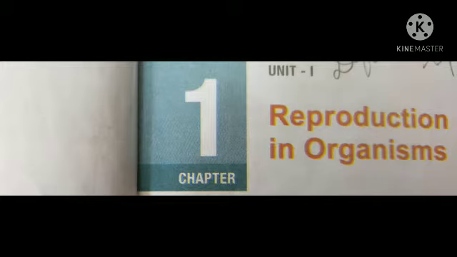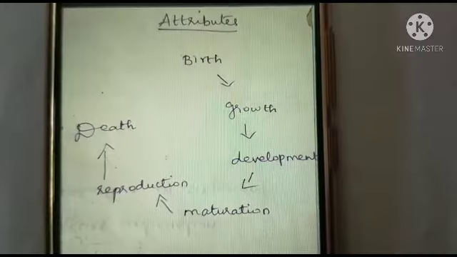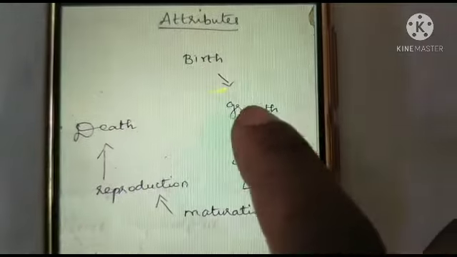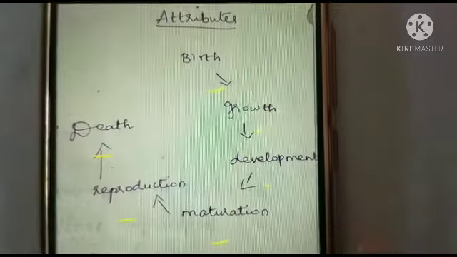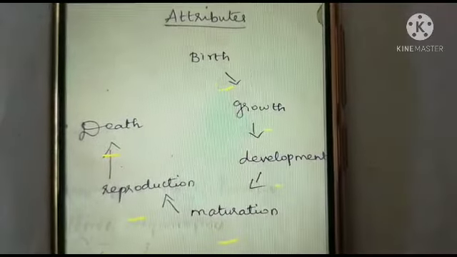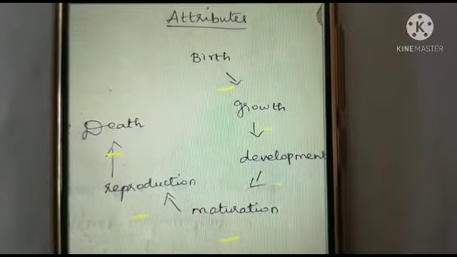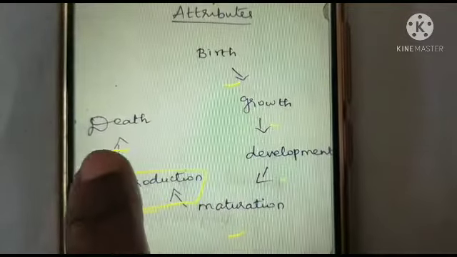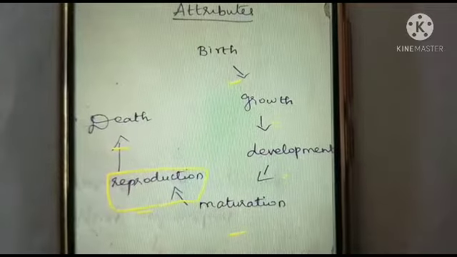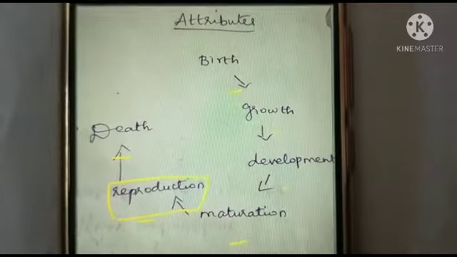Hello my dear children, can you list out the living attributes of the organisms? Yes, good. Birth, growth, development, maturation, reproduction, death. Usually, these attributes are known as the fundamental features of the living organisms. Whereas, reproduction is one of the most important fundamental features of the living organisms.